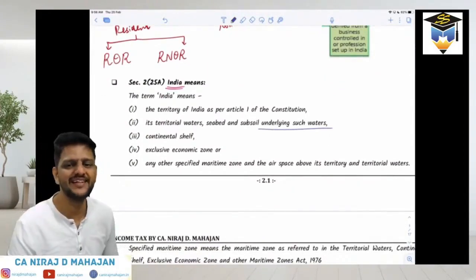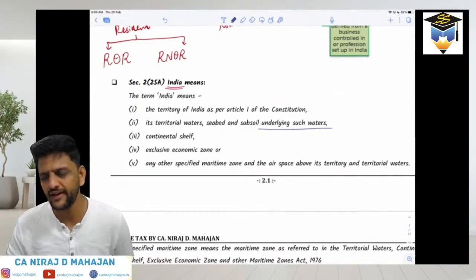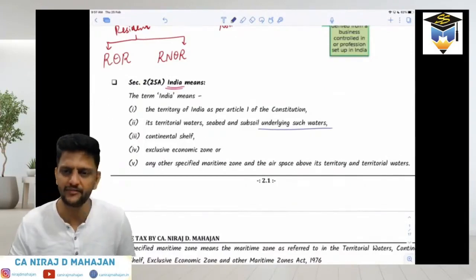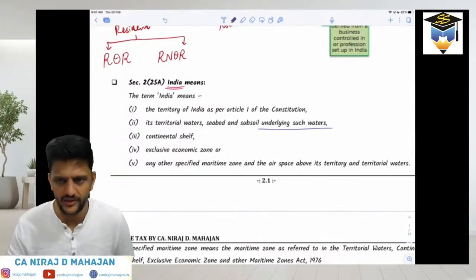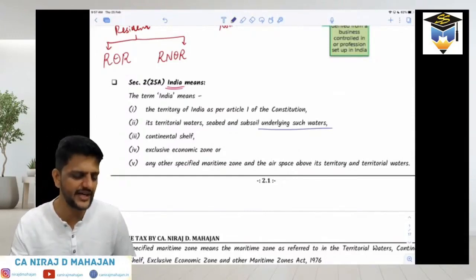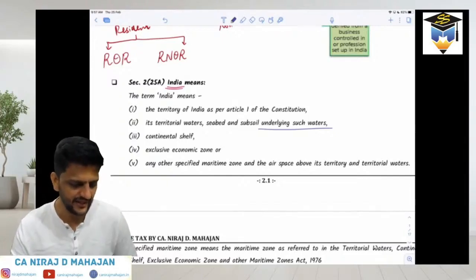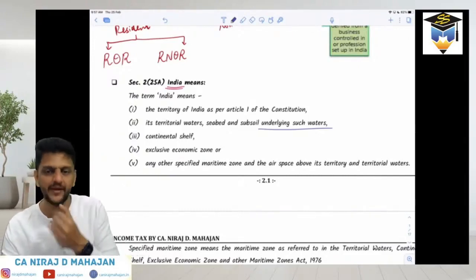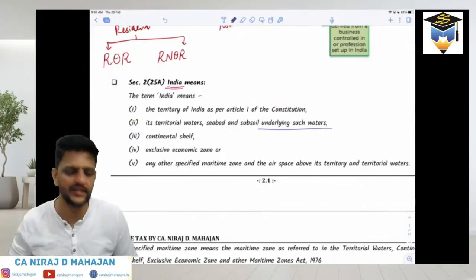So a person who is under 12 nautical miles from the shore, if he is in a submarine, or he is on a ship or a boat which is still under territorial waters, will he be still called he is in India? Yes, he will be still called he is in India. Are you understanding here? So if it is on water or underwater, but if it is still under the Indian jurisdiction, he is still said to be in India, physically in India.